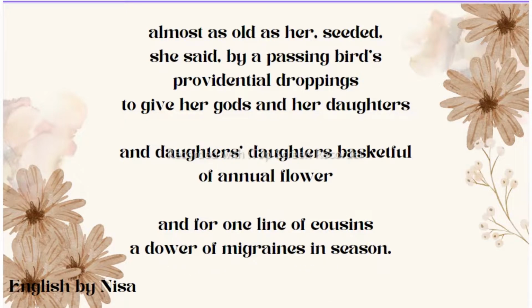So here the poet's mother believes that the bird seeded the plant so that a line of cousins, in other words each new generation, may be able to offer its basketful of annual flowers to the god and their daughters. And for this reason she is all prepared to bear the pain of migraine. So in the last stanza she says that just like the dowry passes from one generation to another, this migraine will also pass from one generation to another, like a form of legacy from these three red champak trees.